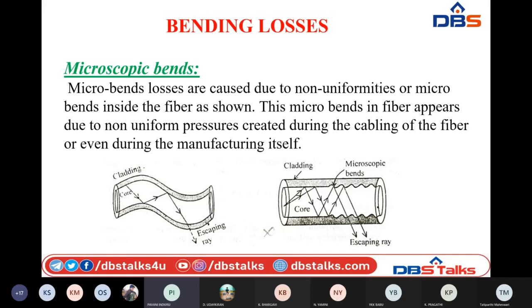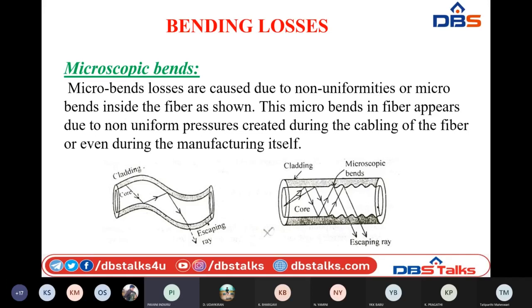So while choosing optical fiber cables, we have to select cables whose core, cladding and sheath are very fine. There should not be any manufacturing or installing defects present in the fiber optic cables.